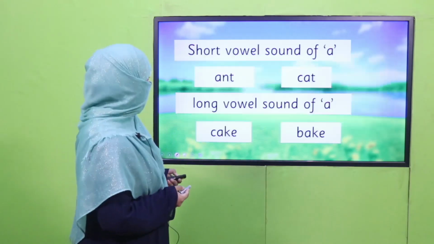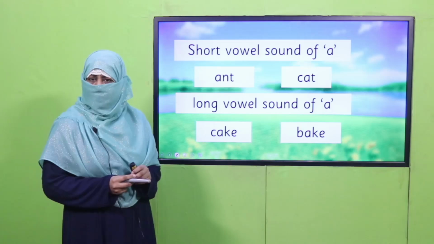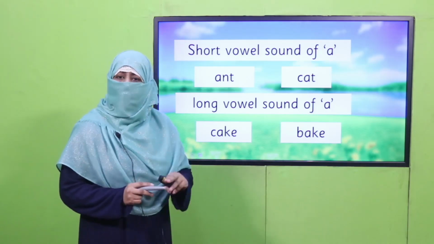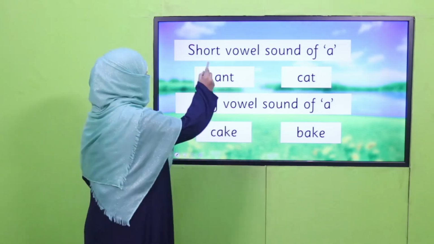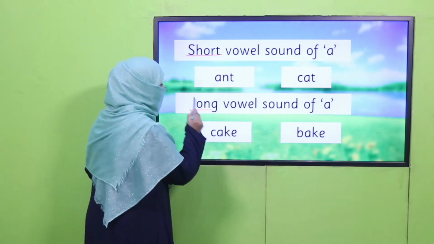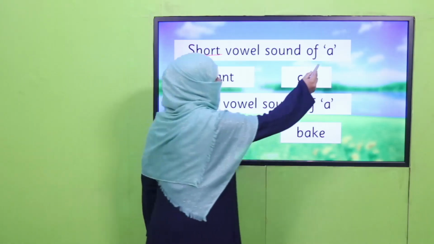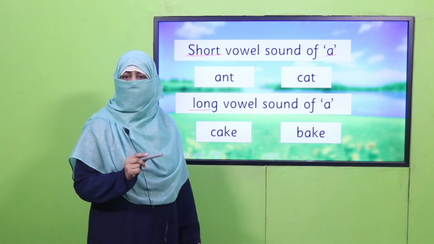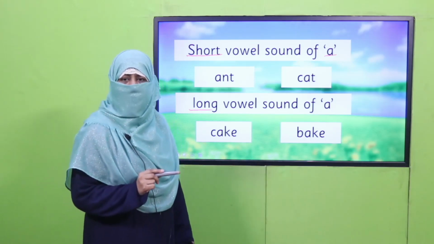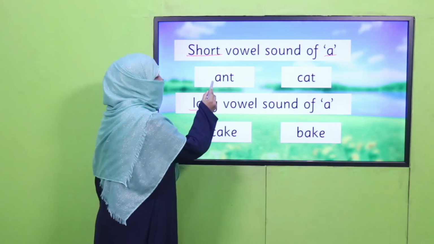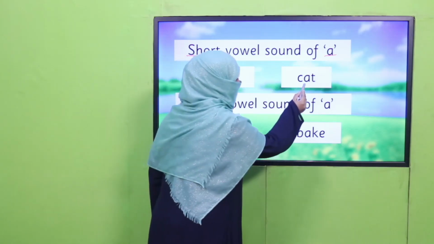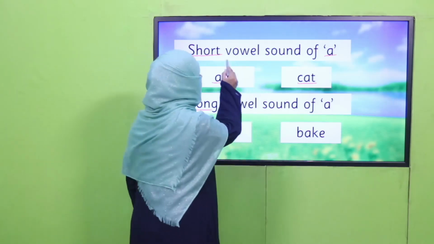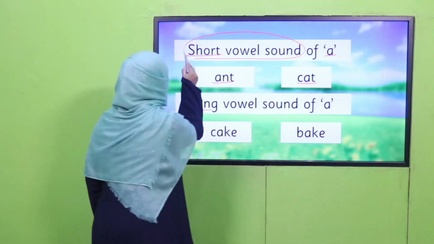The concept we are going to learn is the vowel sounds. We are familiar with vowel sounds. Today we learn further that all the vowels have two types of sounds. One is called short sound and the other is called long sound. The first vowel is A. The sound which we have practiced so far is the short sound, as we say a in cat. So here A is giving a sound, which is the short vowel sound of A.